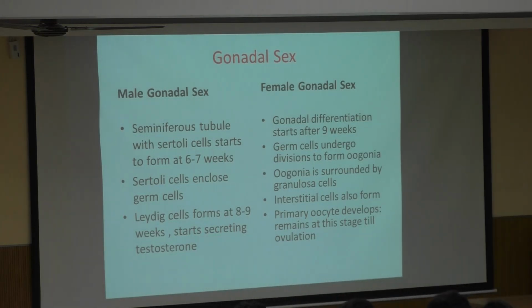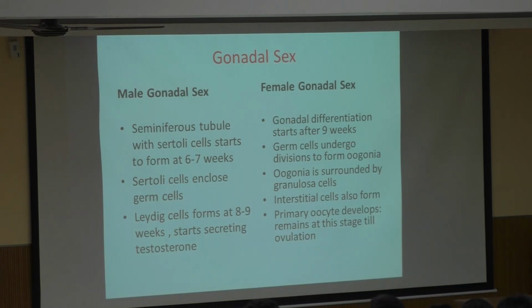The Leydig cells were already present in the primordial. All the things. Actually, what happens? How it shifts over is because of the Y chromosome, automatically this will start forming. Only if the Y chromosome is there, it will channelize the development of male gonadal sex.